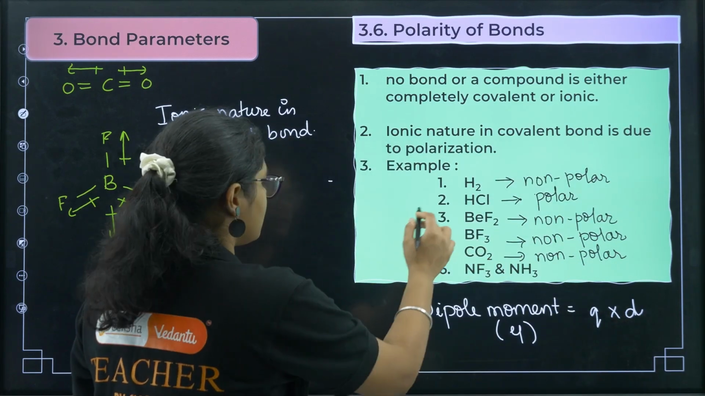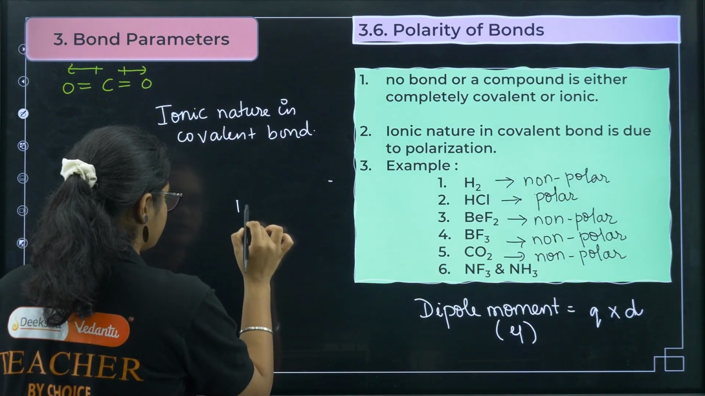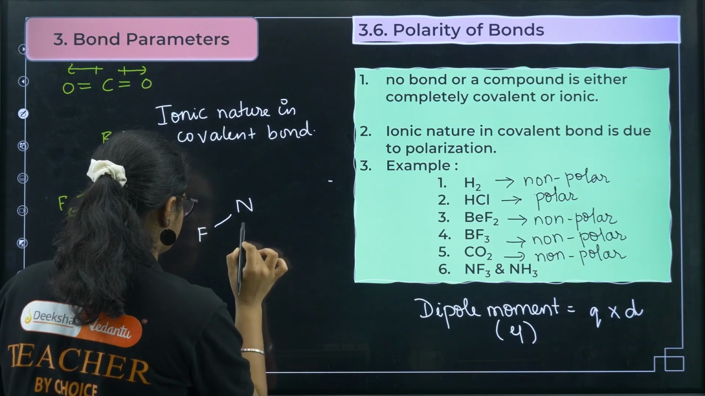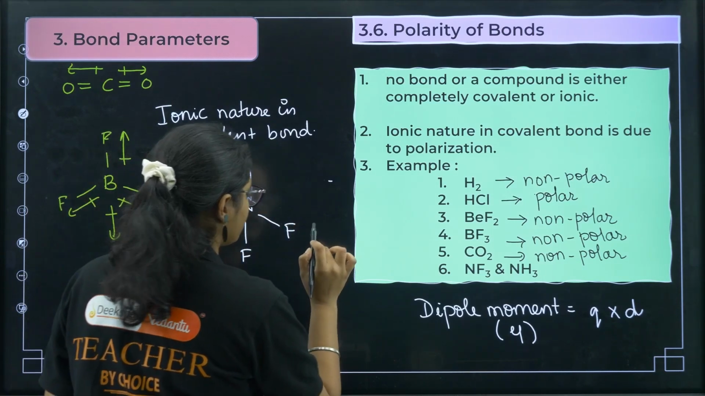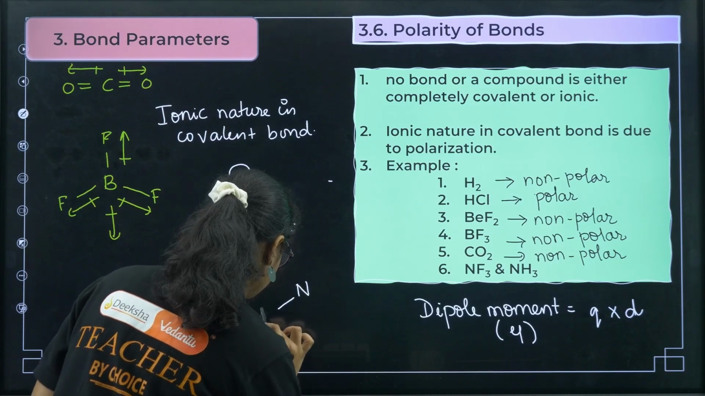Now we'll come to NH3 and NF3. If you draw the structure of NF3, it is like this. And if you draw the structure of NH3, it is like this.